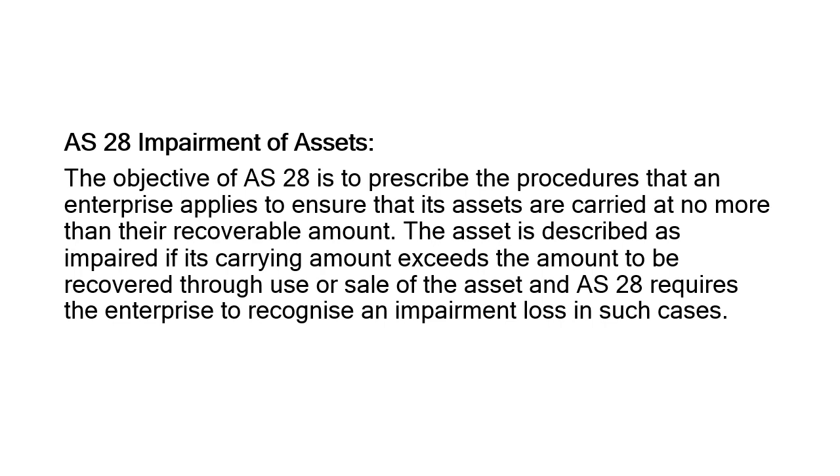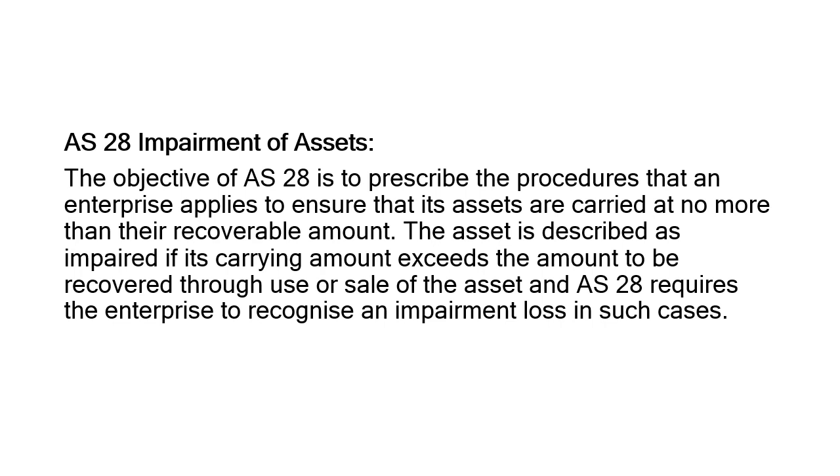The purpose is to prescribe the procedures that an enterprise applies to ensure that its assets are carried at no more than their recoverable amount. The asset is described as impaired if its carrying amount exceeds the amount to be recovered through use. Means the current value. To make it simpler, impairment of assets means that when the current value of the asset is less than the value that is shown in the financial statement. So that is impairment of asset.